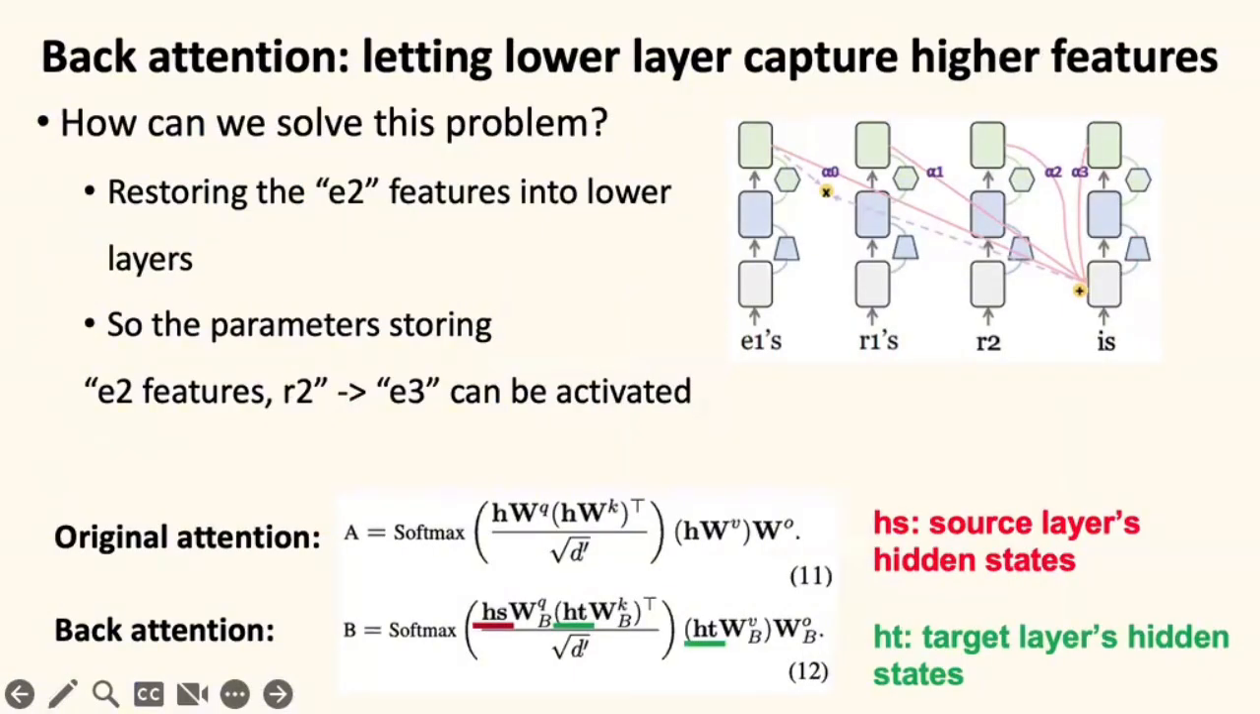In order to address this problem, we designed the back attention module. This module uses the lower layer as the query and the higher layer as the key and value. Using this module, the model can learn how to capture the higher layers' information back into lower layers. As a result, the important parameters storing the second hop or later hops information can be activated.